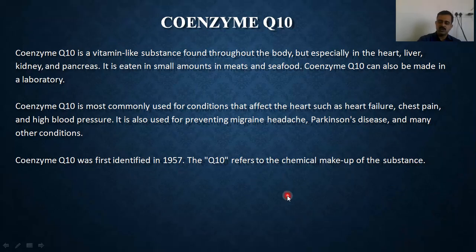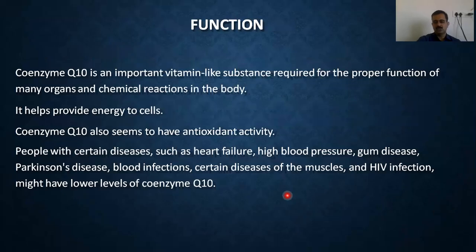So, coenzyme Q10 is said to be important. Basically, it is associated with metabolic functioning of the heart, liver, kidney, and pancreas, and it is helpful for the reactions to take place. The functions: coenzyme Q10 is one of the most important vitamin-like substances, required for proper functioning. It provides energy to the cell. It has antioxidant activities. Basically, people who suffer from heart diseases, heart failure, high blood pressure, gum diseases, and Parkinson's have lowered levels of coenzyme Q10, and ultimately this particular kind of infection may take place.